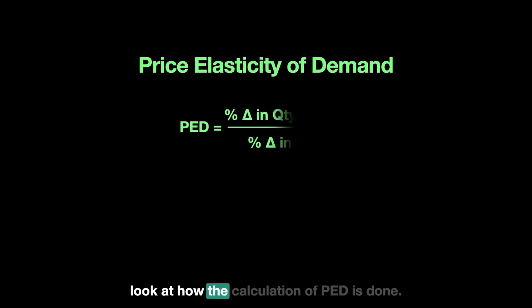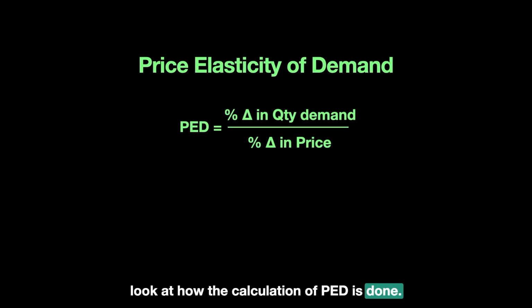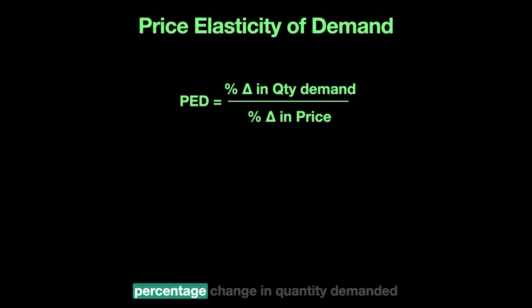Now that we know the framework, let's look at how the calculation of PED is done. We say price elasticity of demand is the percentage change in quantity demanded over the percentage change in price. In other words, it is telling us the responsiveness.